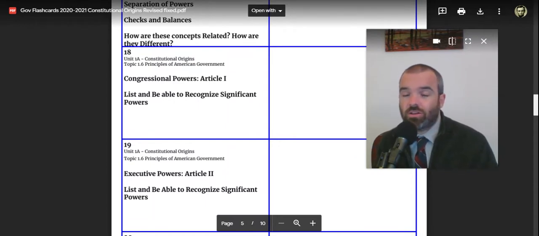Some of the highlights of the powers of Congress, of course, are the power to tax, the power to declare war. But a couple other provisions are in there that are extremely important because they're very flexible and can be expanded to encompass a wide variety of topics, such as the power to regulate interstate commerce, anything related to commercial activity, and then the necessary and proper clause, the power to make any law that's necessary and proper to carry out the foregoing powers. So those are really important constitutional powers among all of the powers in Article 1, Section 8. So be able to go through that list, take a look at the Constitution, and recognize those powers.